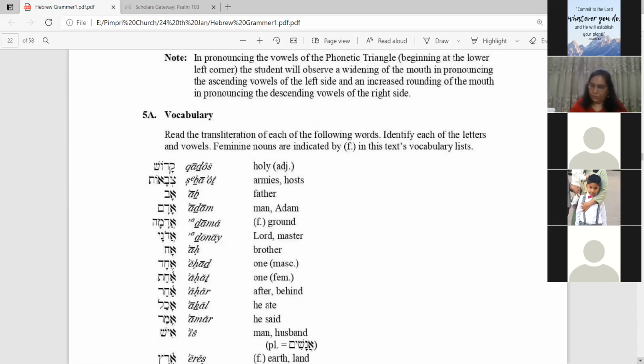Sevaot. Observe that under S there is a dot, and because it is a Sheva, therefore it is a short E vowel over here. Then it is Vet, not Bet, therefore under B there is a bar. So observe this transliteration. Then the third word is Av. Av means father.